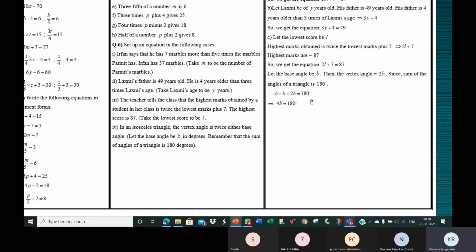You can leave it like this, or you can write 4B is equal to 180. Since they are like terms, 2B plus B is 3B, 3B plus B is 4B. 4B is equal to 180.